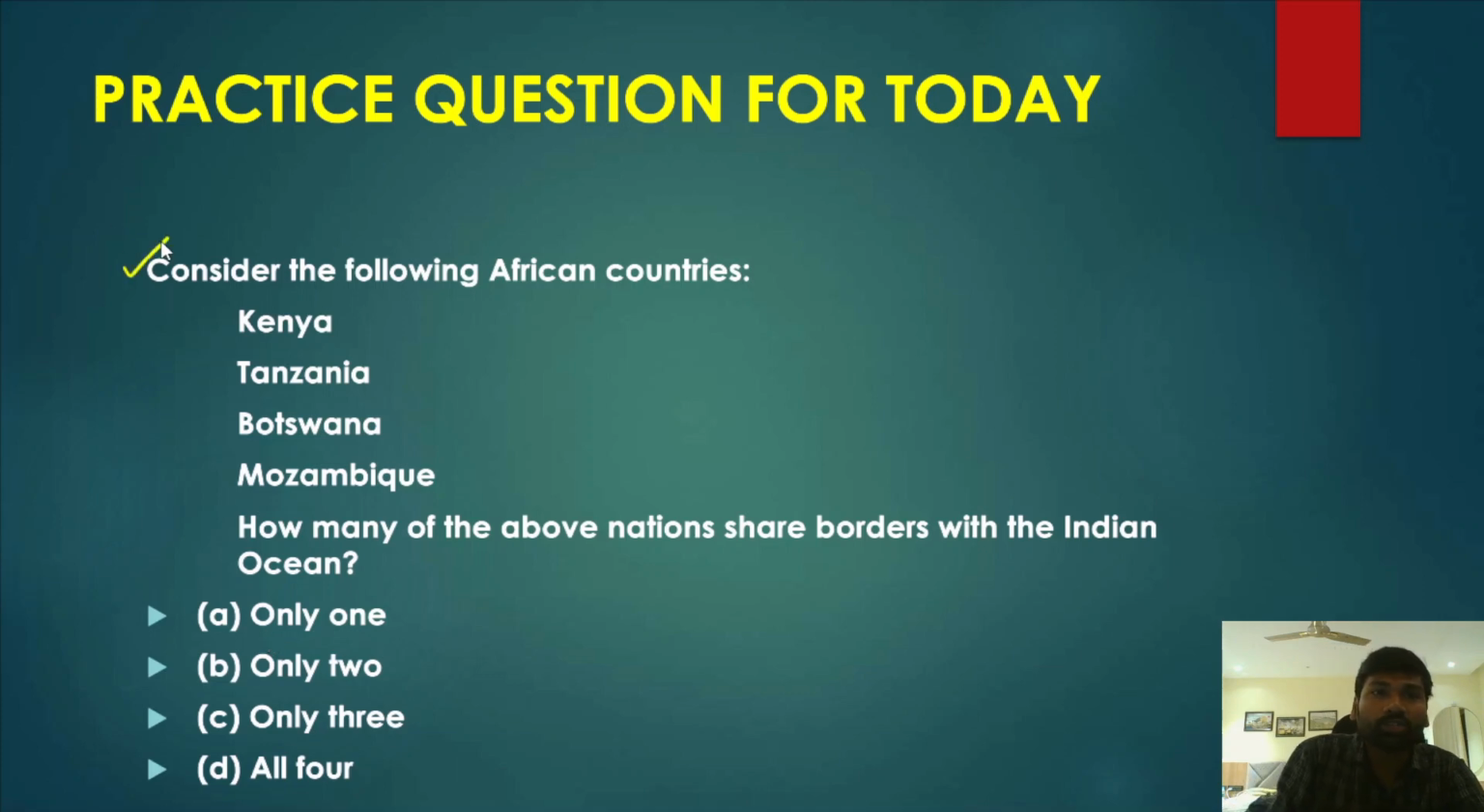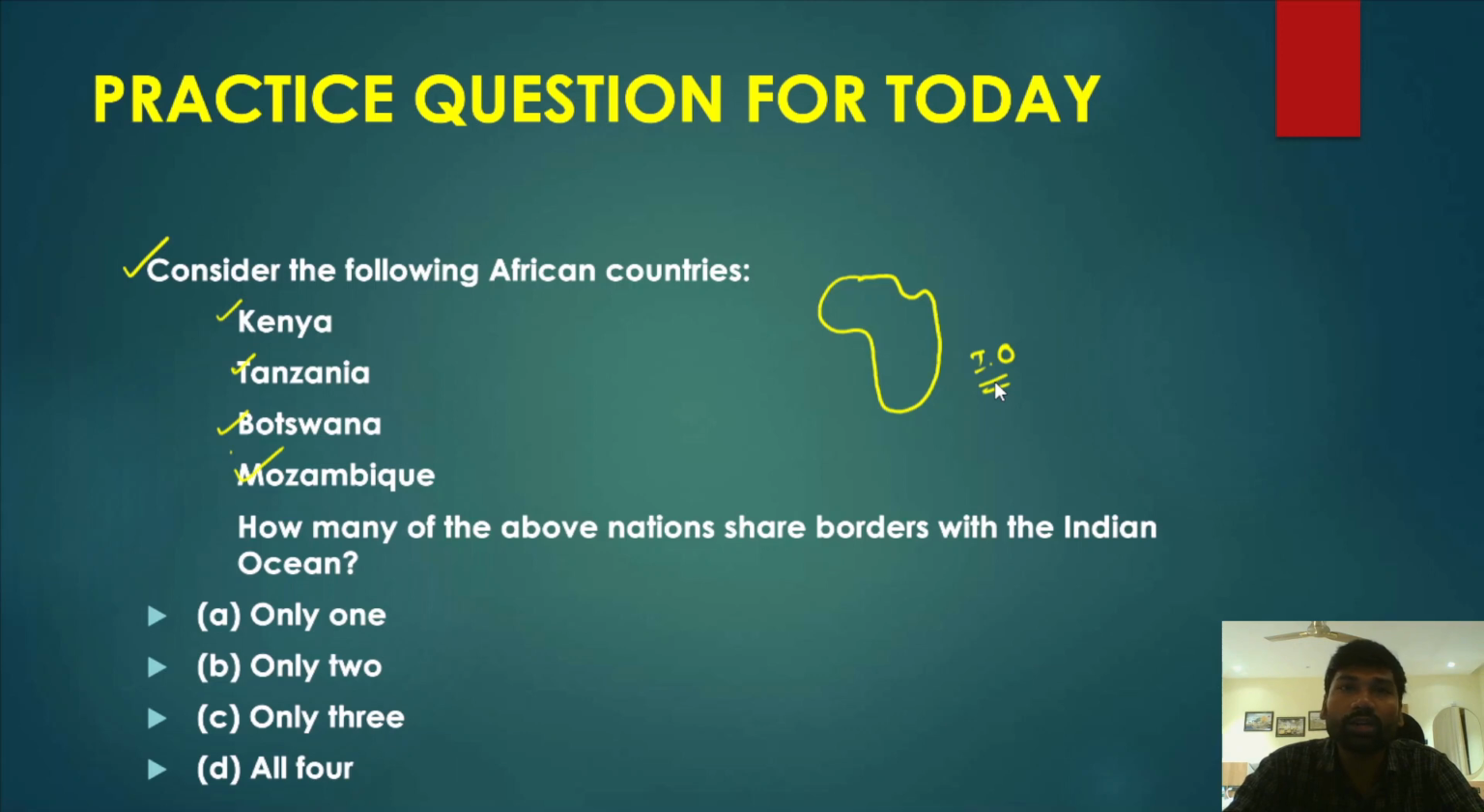Today's practice question is, consider the following countries: Kenya, Tanzania, Botswana and Mozambique. How many of the above nations share borders with the Indian Ocean? If you look at the African continent, the Indian Ocean is located on the eastern side of the African continent. So you have to locate which of the countries are actually sharing their borders with the Indian Ocean.